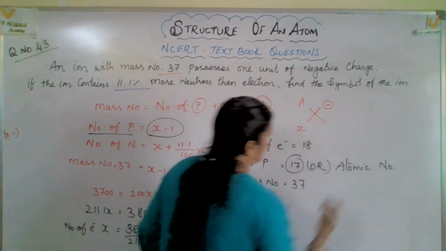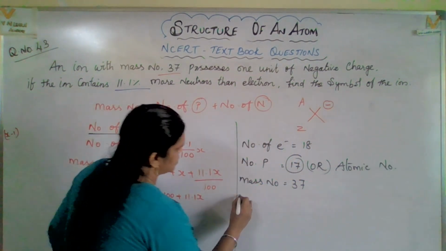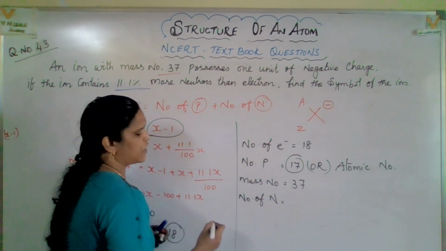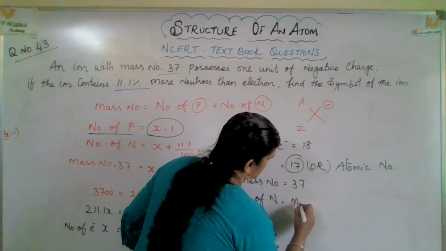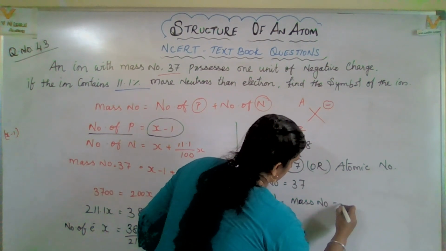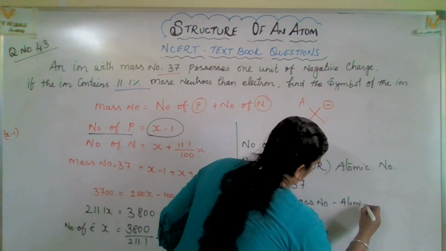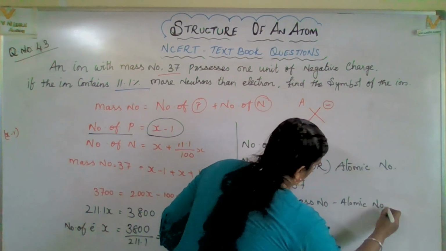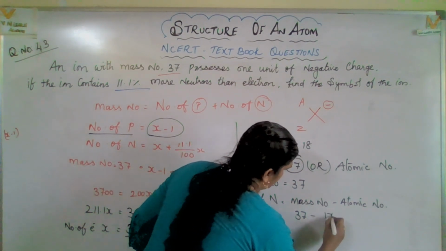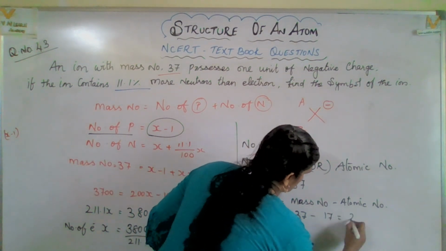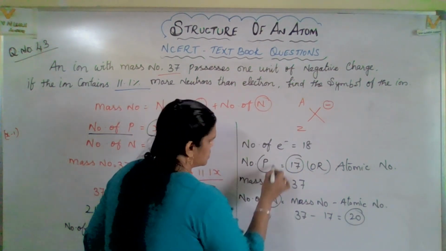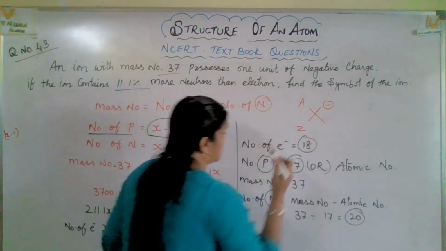Atomic number. Right? Okay, now number of neutrons. Number of neutrons is equal to what it is? Mass number minus atomic number. Right? So that means here 37 minus 17. How much you will get? 20. So number of neutrons will be 20, number of protons will be 17, number of electrons will be 18.